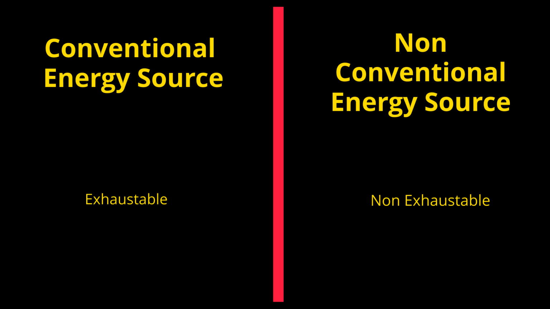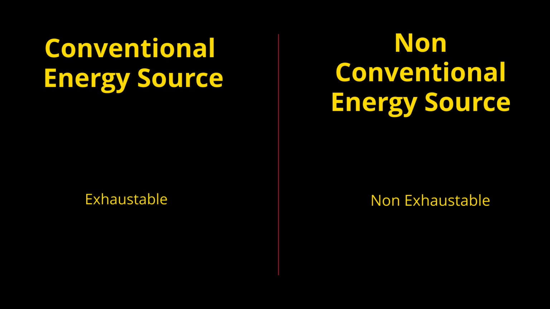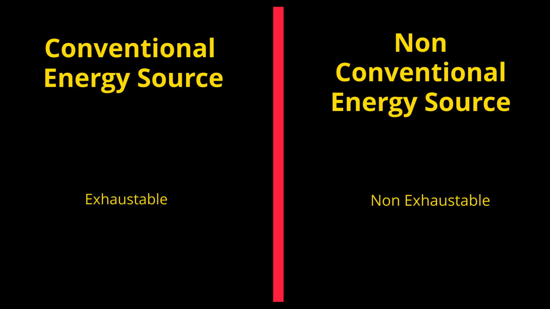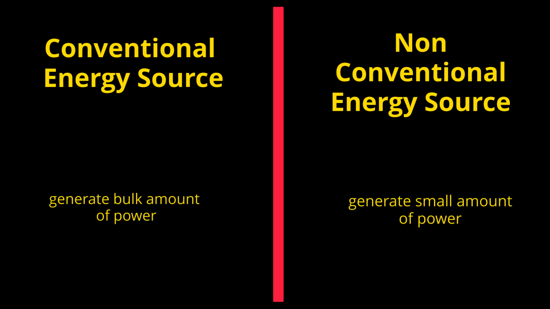The raw materials like coal, diesel, nuclear elements can be easily exhausted over the years. Means the raw material availability is going to decrease as the number of years progresses. Whereas non-conventional energy sources like solar, wind, etc. cannot be easily exhausted and will be available even in upcoming years. By using conventional energy sources, we can generate a bulk amount of power. But by using non-conventional energy sources, we cannot generate a bulk amount of power.